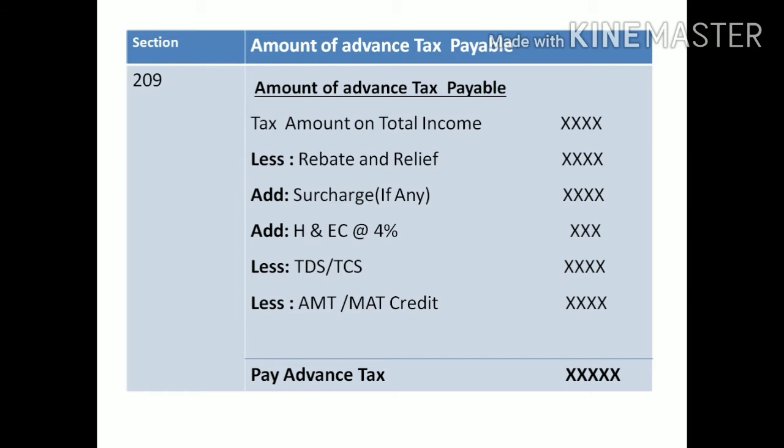Next section is 209, related to the amount of advance tax payable. How to calculate the amount of advance tax paid.